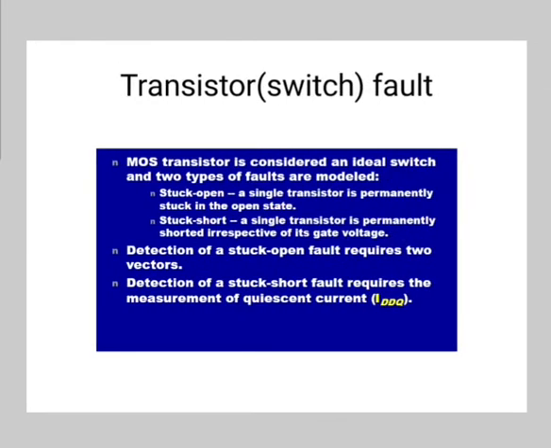Next is transistor, or we can say switch fault. The MOS transistor is considered an ideal switch, and two types of faults are modeled: stuck-open and stuck-short. Stuck-open, we have already seen, a single transistor is permanently stuck in the open state. Stuck-short means a single transistor is permanently shorted irrespective of its gate voltage.